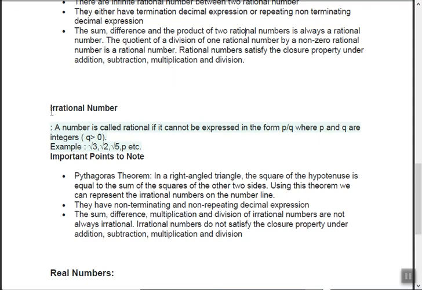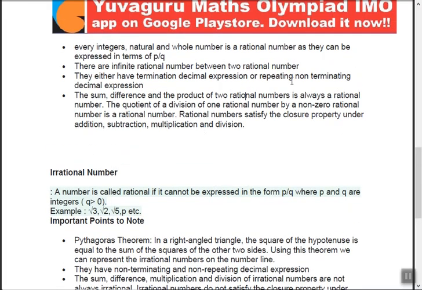Okay. Irrational. Now what is irrational? What was rational? Again, let's go back. Terminating or repeating, right? Then irrational means a number is called irrational if it cannot be expressed in the form p upon q, where p and q are integers and q is not equal to 0. Cannot be expressed means what? Suppose let's say 5 upon 2. Okay, it can be expressed as 5 upon 2, 2.5.